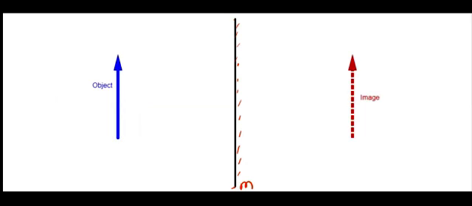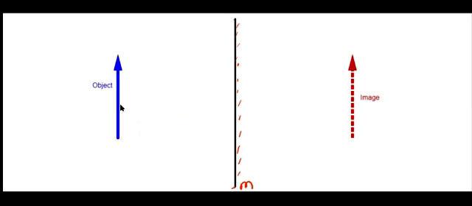This is the object. We can imagine any one student or one person. For example, this is a mirror. I am standing here in front of the mirror. Now I'm very near to the mirror. Now I'm going back from the mirror. So this is the object. All of you students, imagine when you are in front of the mirror, the image will form. Where will the image form? When I'm standing in front of the mirror, where can I see my image? Inside the mirror. Now see, this is the image.